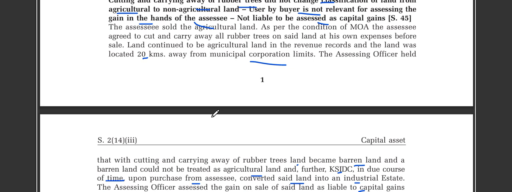What did the buyer do? He did whatever he wanted, he doesn't care. What he did was cut the trees, sell them, and convert the land into commercial property. So, should capital gains tax be considered or not? Any sale of agricultural land is exempt from capital gains, right? There is a provision. So in that case, the assessee says that I had agricultural land, I sold the agricultural land, so it is not subject to capital gains. That's it.